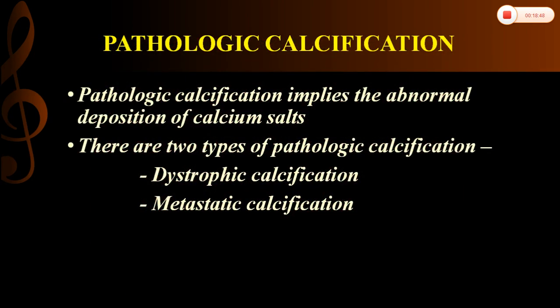The last one in the subcellular alterations is pathological calcification, and it's an important question that has been asked several times in exams. So what is pathological calcification? It's an abnormal tissue deposition of calcium salts. Usually in our body, calcium is seen in the bone as well as in the teeth. If calcium is deposited in other tissues, other than bone and teeth, it is called pathological calcification, and it is of two types: dystrophic calcification and metastatic calcification.